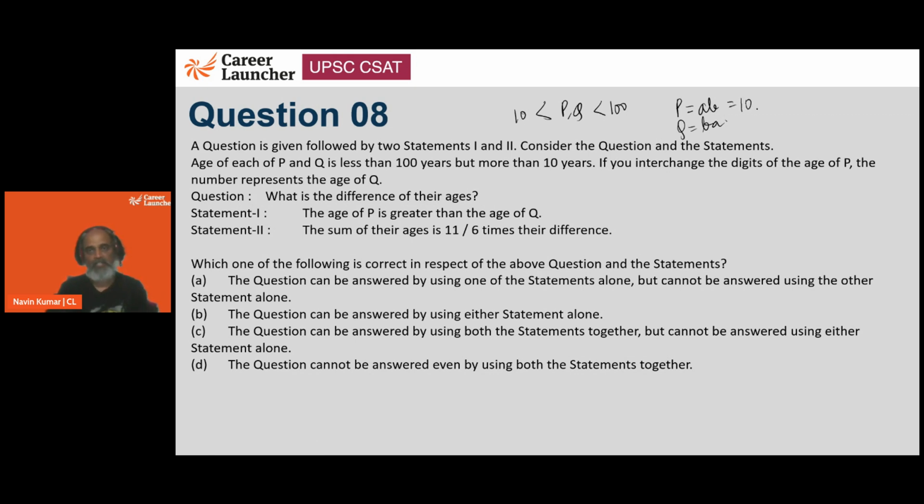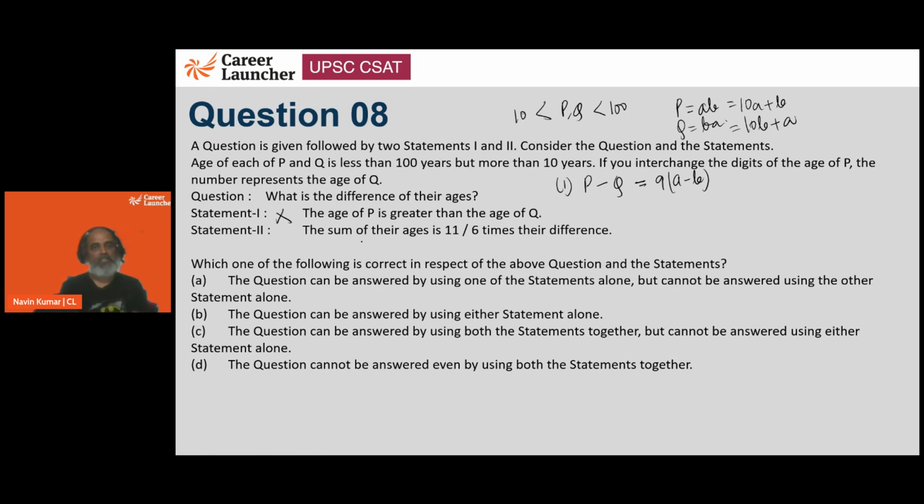So AB is nothing but 10 times A plus B, and BA is nothing but 10 times B plus A. So what is the difference between their ages? Let's say P is going to be elder. So P minus Q is going to give us 9 times A minus B. What is A? What is P? We have no idea, so we won't be able to answer this. Now, the age of P is greater than the age of Q. We did just that. So still we do not get an answer.